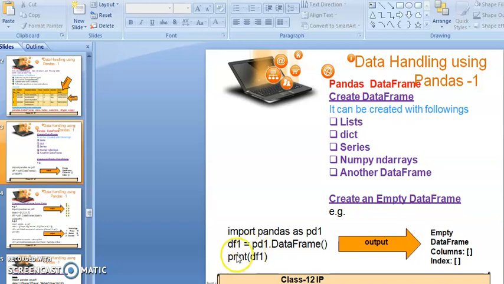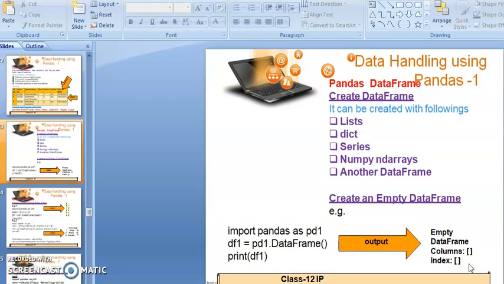I have used the df1 variable here. If you want to print the empty data frame, then we have to print df1, because we have stored the DataFrame result in df1. When we see the output of this program, you can see that it shows on the screen: empty DataFrame, columns and index. There are no columns and no index, because we have not inserted any element in the data frame, since we created an empty data frame.